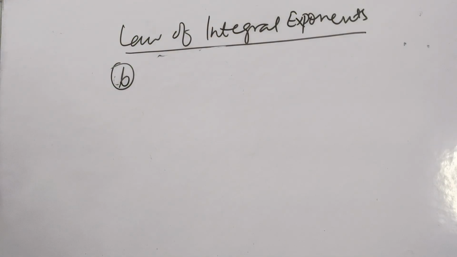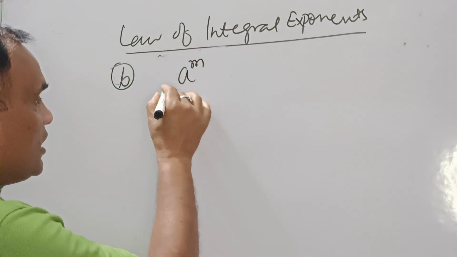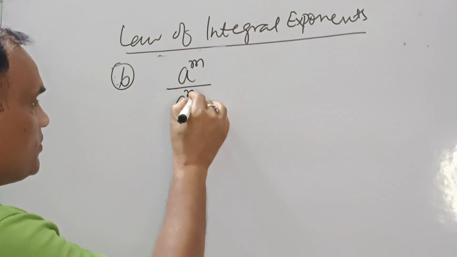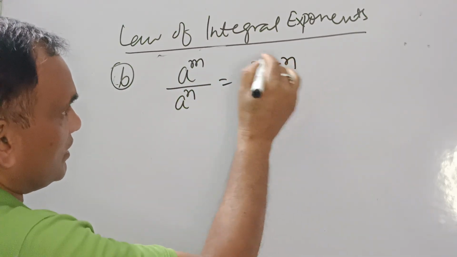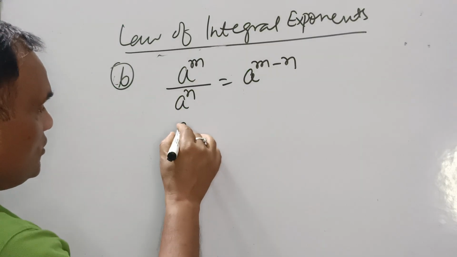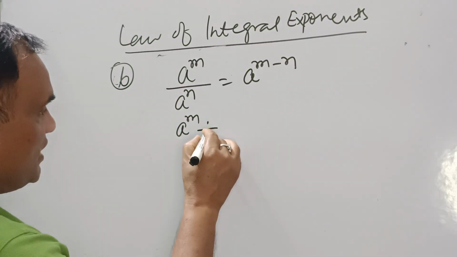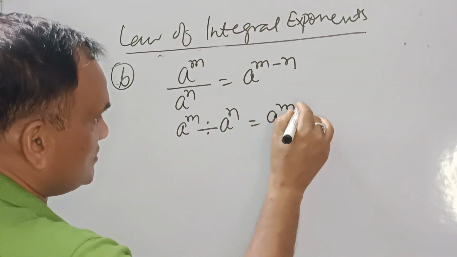Now what does the second law say? a to the power m by a to the power n, so this says a to the power m minus n, right? Or in other words, you can write a to the power m divided by a to the power n. So the result is m minus n.